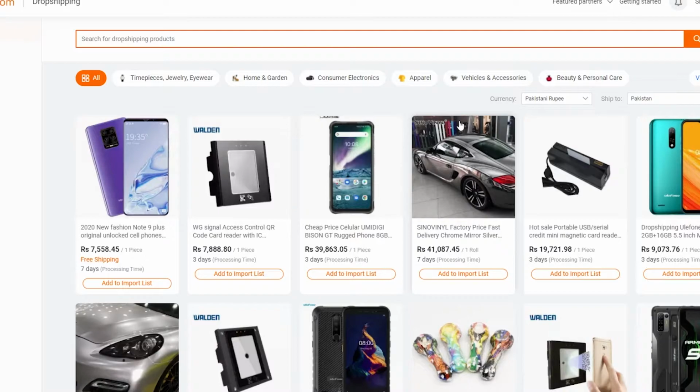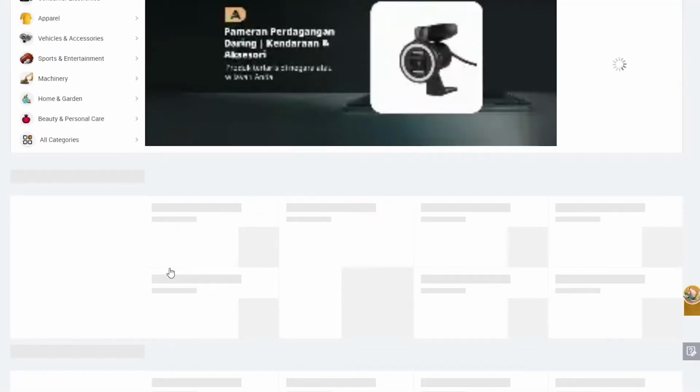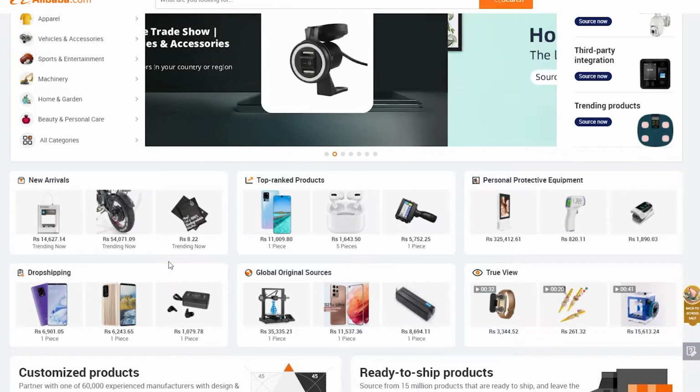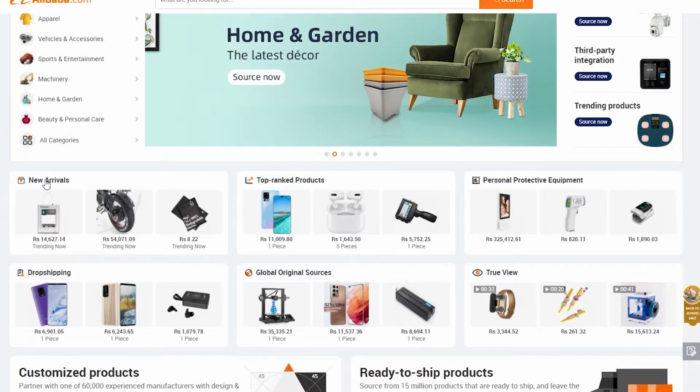Now you guys are about to start dropshipping, just keep the example that I gave in mind, and you will be good to go. The key to dropshipping is by simply coming on to alibaba.com. Don't go over to the dropshipping section. That is a very bad practice because almost every single person does that. What you need to do is basically go over to the new arrivals.